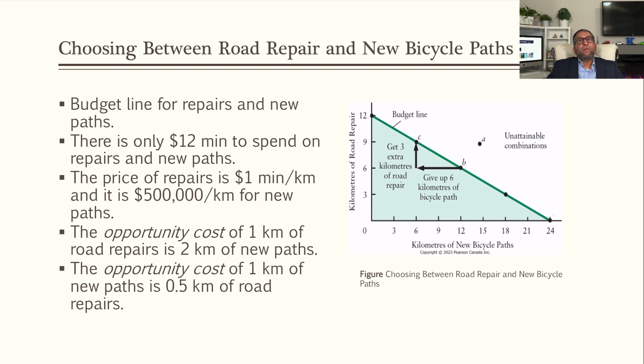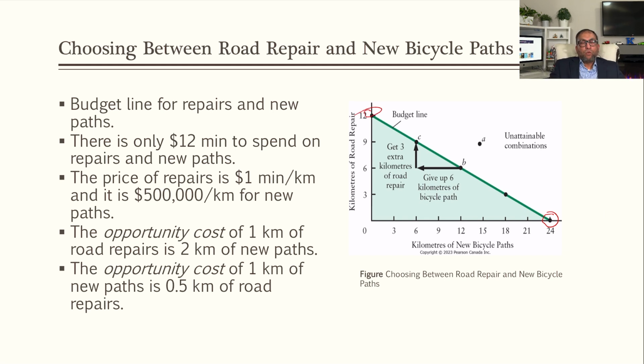The cost of road repair is 1 million per kilometer, and for a new bicycle path the cost is 500,000 per kilometer. If they spend all their 12 million on bicycle path, they can make 24 kilometers of new bicycle path. If they spend all the money on road repair, they can repair 12 kilometers of road, right?